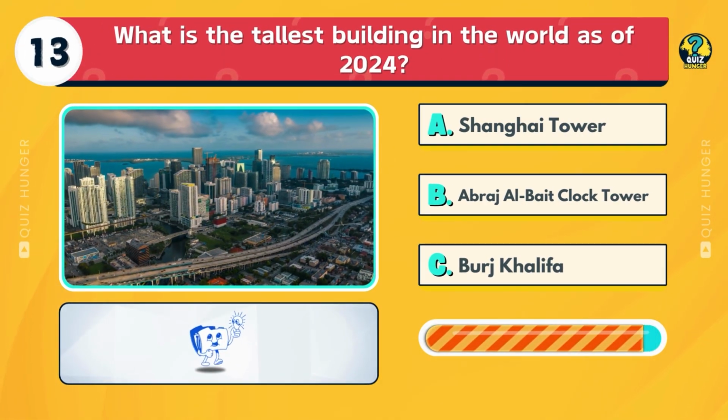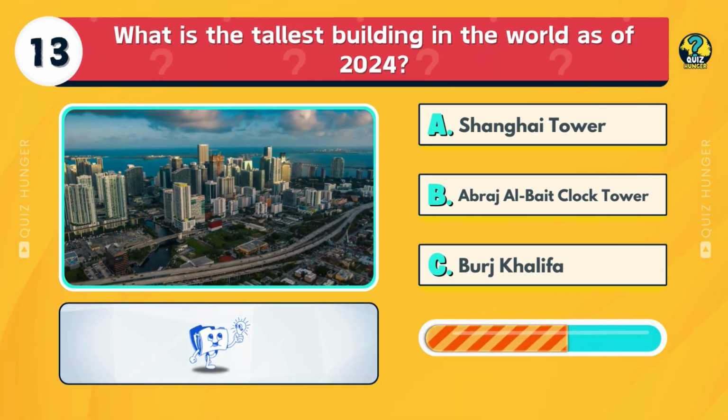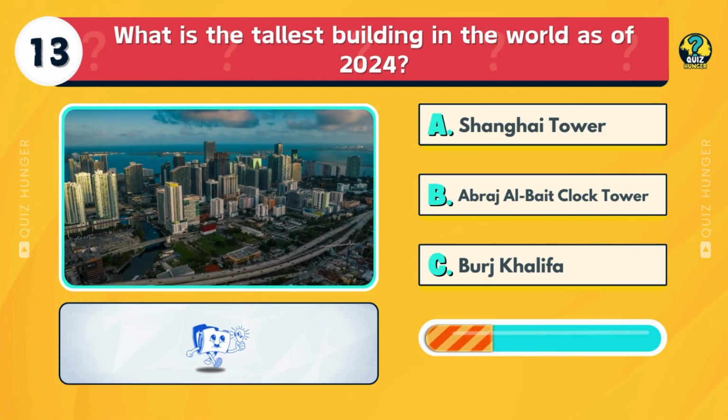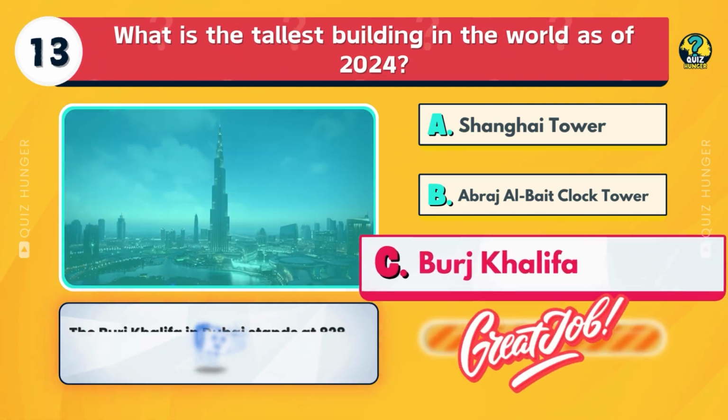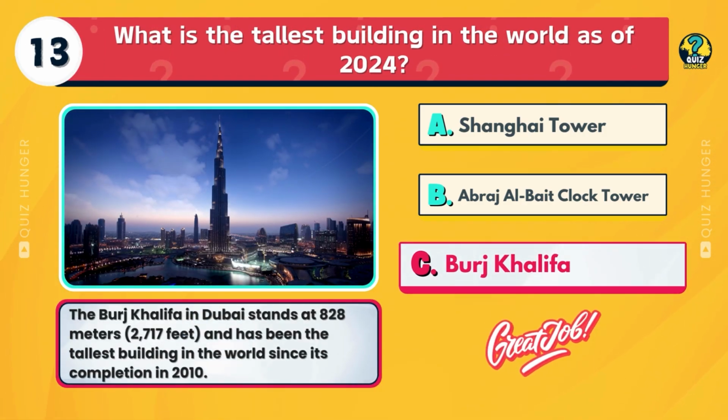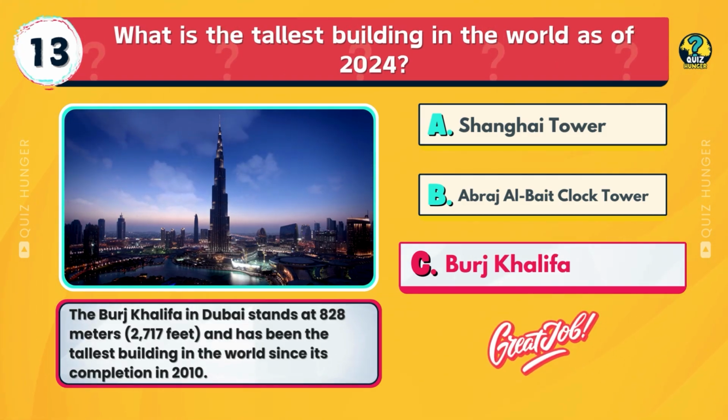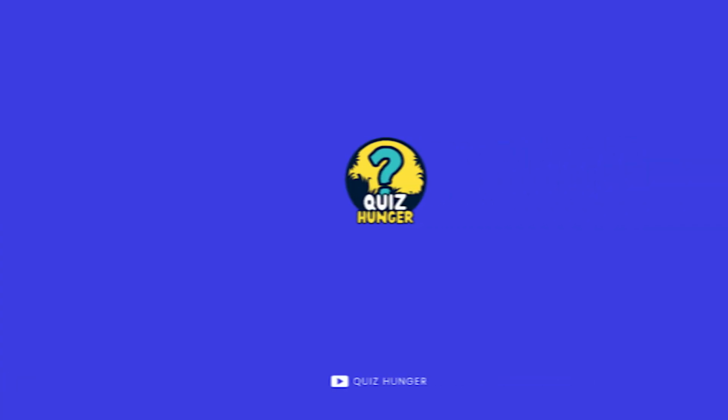What is the tallest building in the world as of 2024? Shanghai Tower, Abraj Al Bait Clock Tower, or Burj Khalifa? The Burj Khalifa in Dubai stands at 828 meters, 2,717 feet.